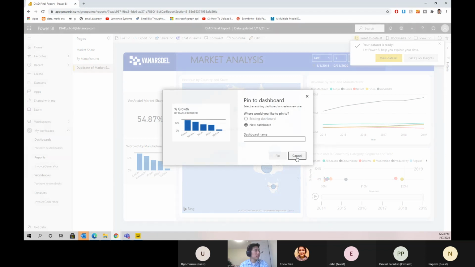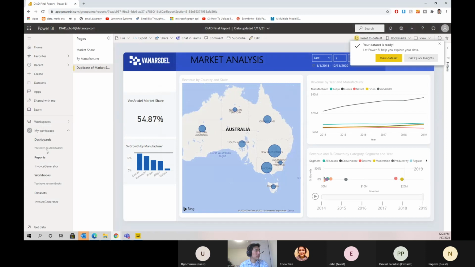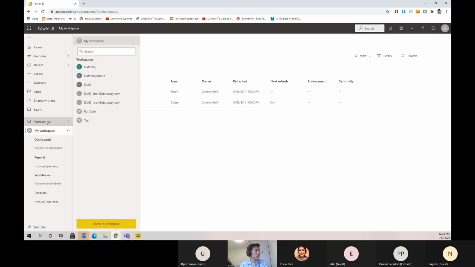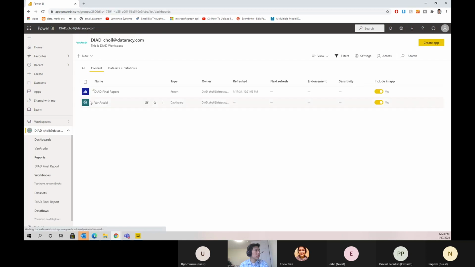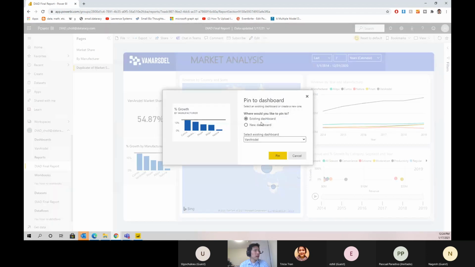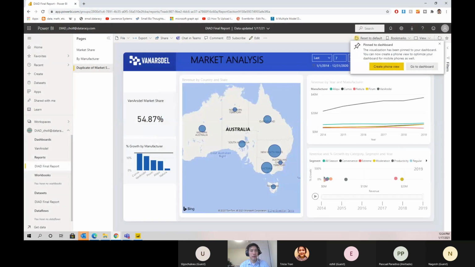Huh? What happened there? Our dashboard disappeared. There we go. So we're going to do existing dashboard in Van Arsdale and go ahead and pin that.